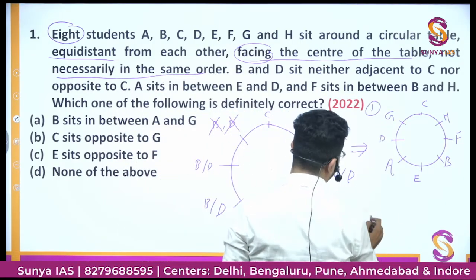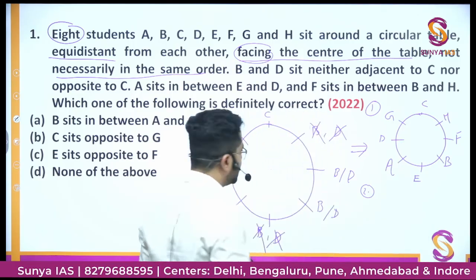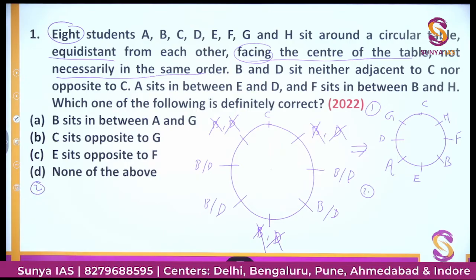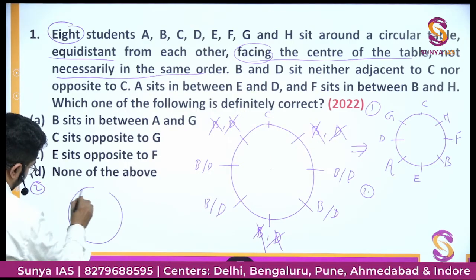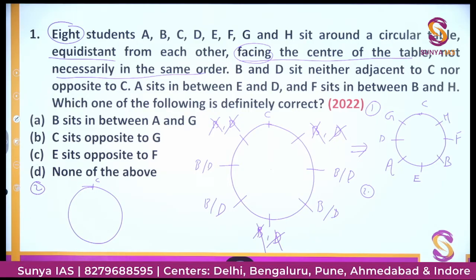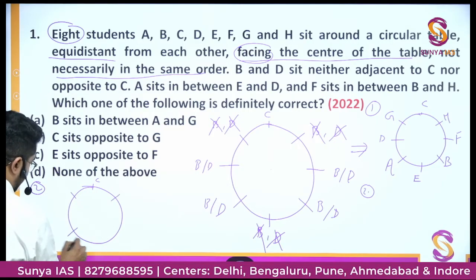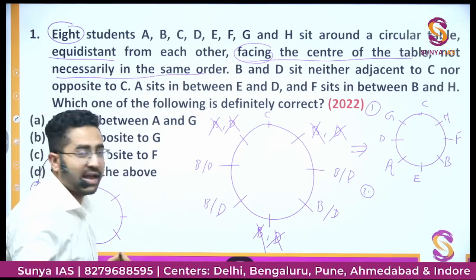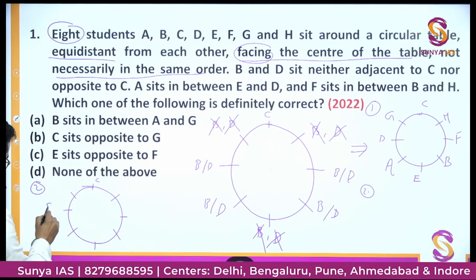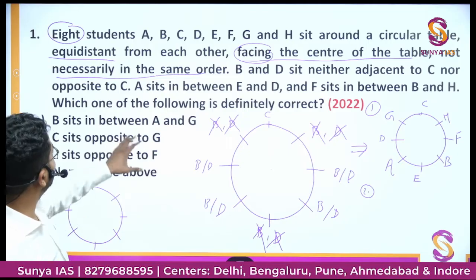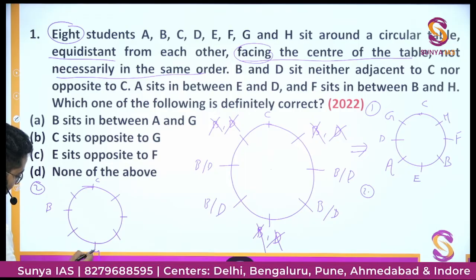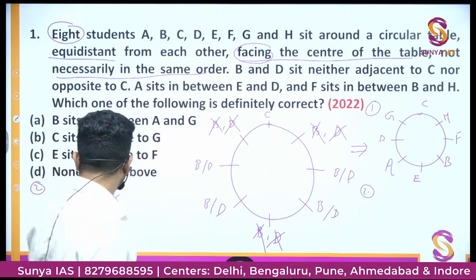Okay, I'll go for another possibility. मैं इधर बना देता हूँ दूसरा. Again I'll make the diagram. This is C. This time I will assume that B is sitting here. If B is sitting here, then F sits in between B and H. So if this is H, then F would be sitting between B and H, right? This is another possibility.